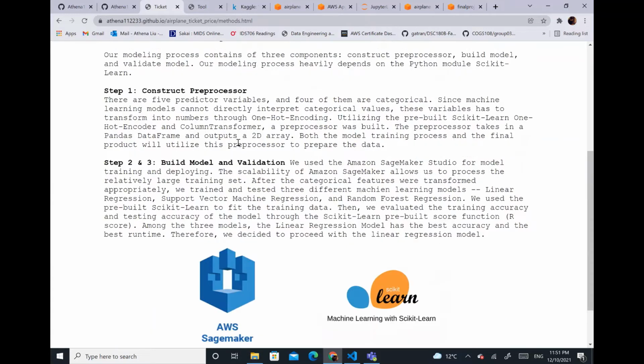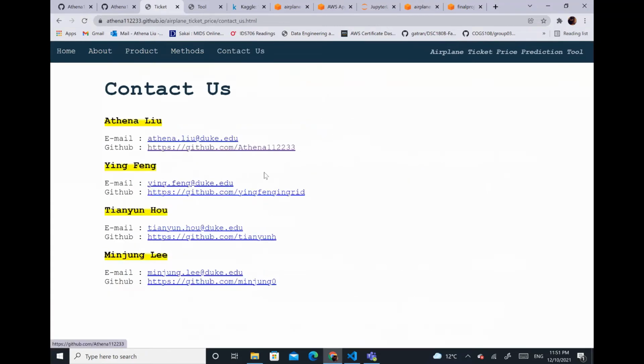Contact Us contains our team members' emails and GitHub. If you have any questions about this project, please feel free to contact our members.